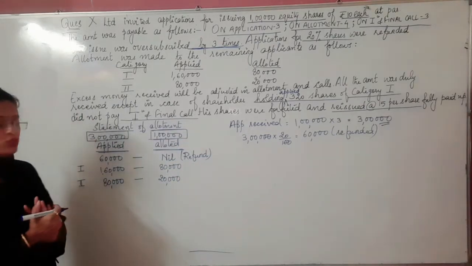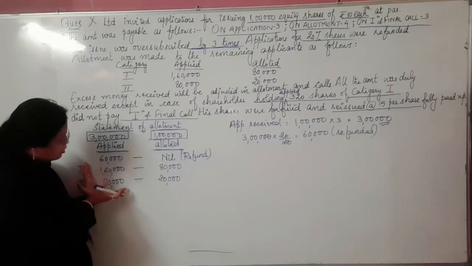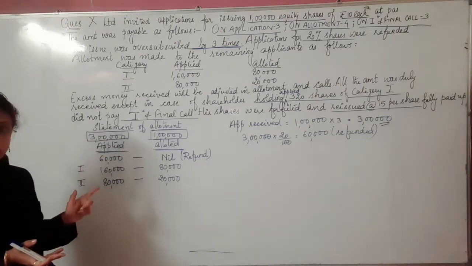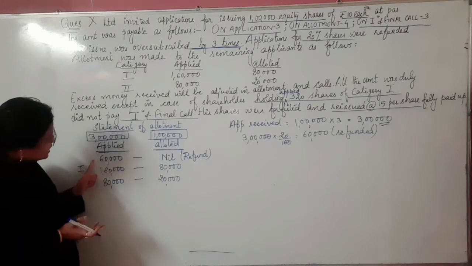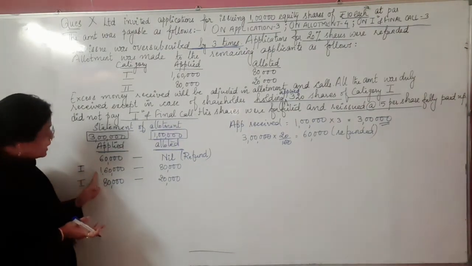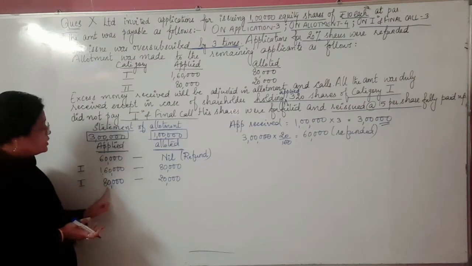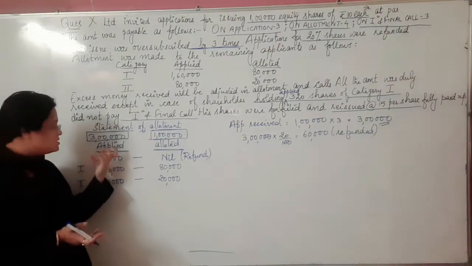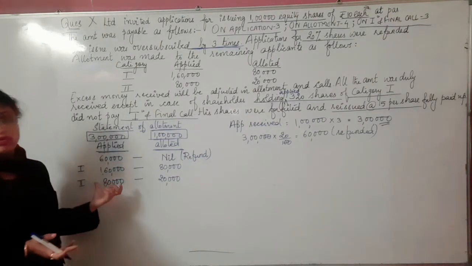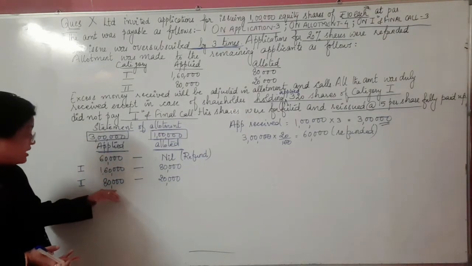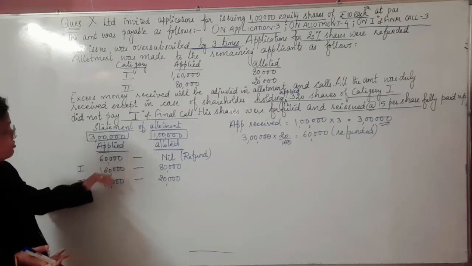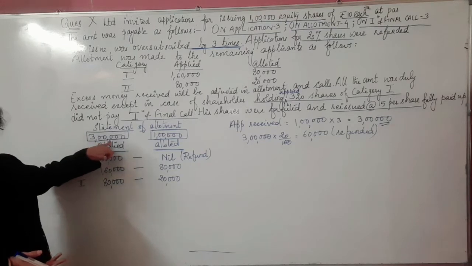Okay, now let's do the total and find out whether these categories and their total are equal to the applications received or not. See, 60,000 plus 1,60,000 is 2,20,000. 2,20,000 plus 80,000 is how much? 3 lakhs. That means all the necessary information relating to the applied number of shares is covered. There's nothing left. That's the reason the total is equal to the total applications received.